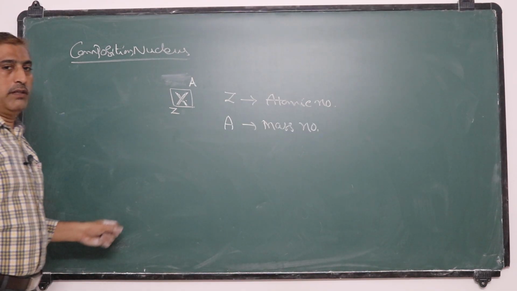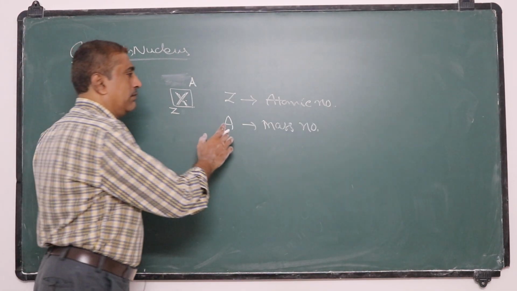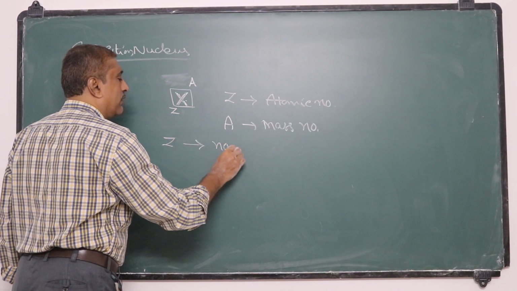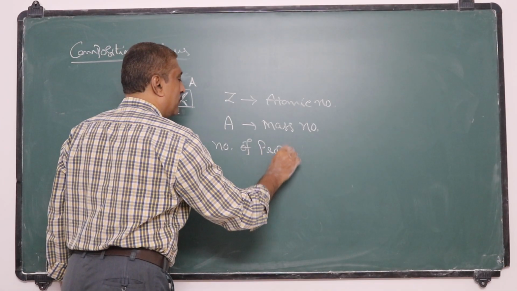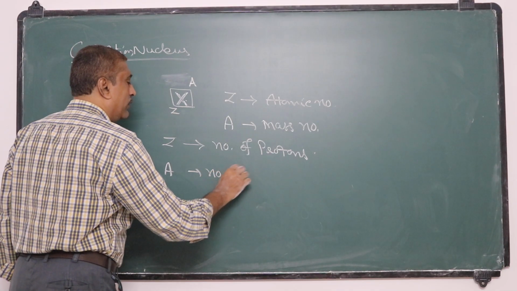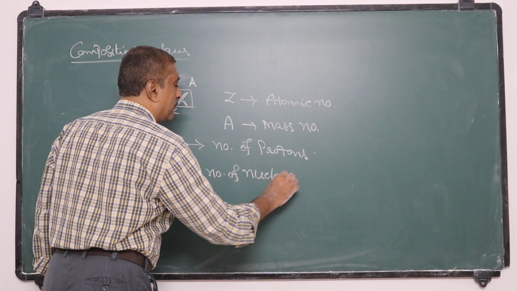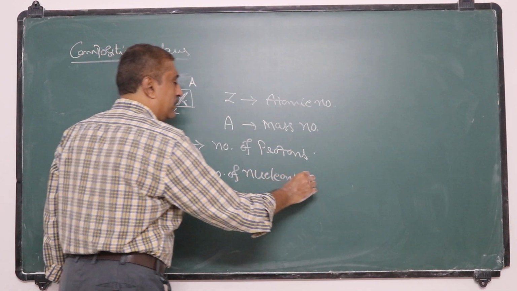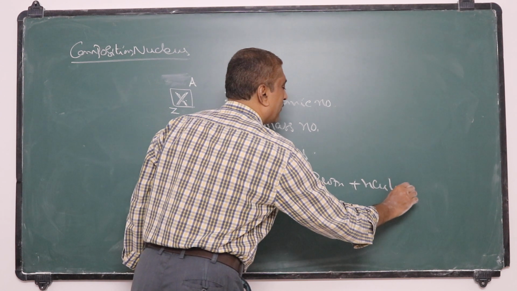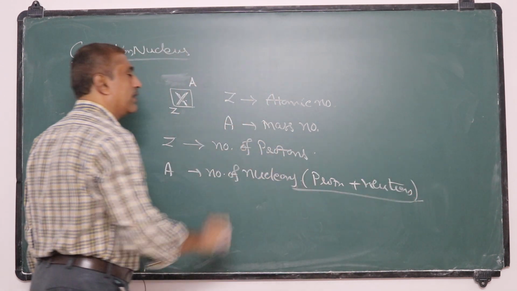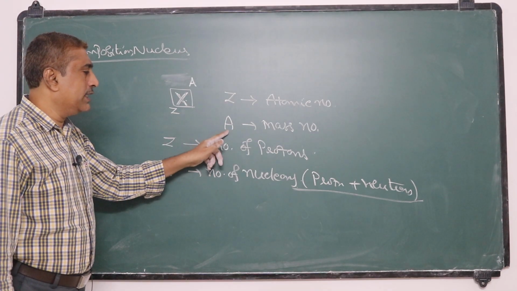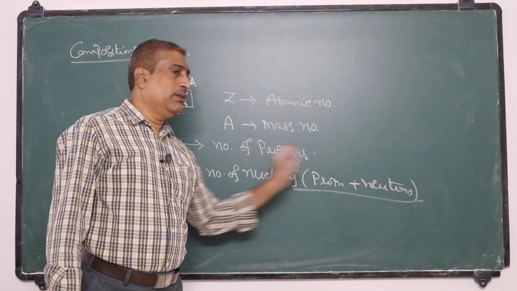Okay. Z is atomic number and A is mass number. So Z, the atomic number, represents the number of protons and A represents the number of nucleons. Nucleons means protons and neutrons, that means protons plus neutrons. So Z represents the number of protons and A represents the sum of the protons and neutrons.